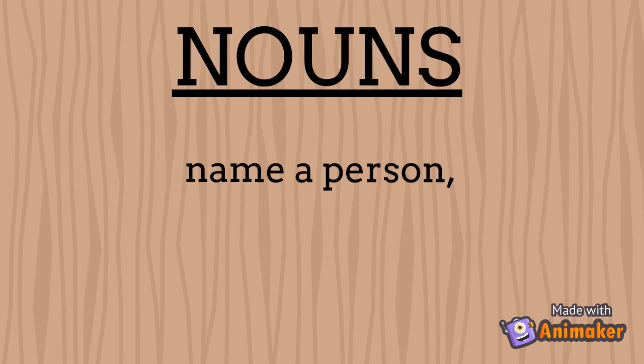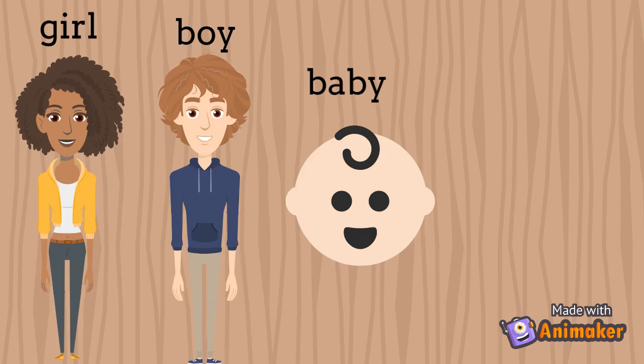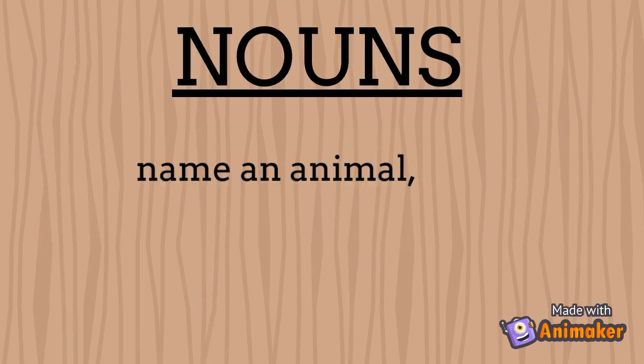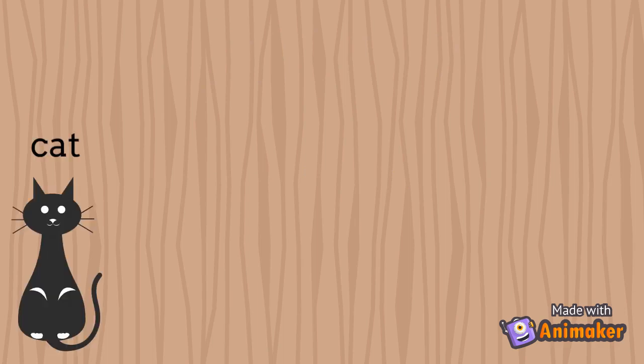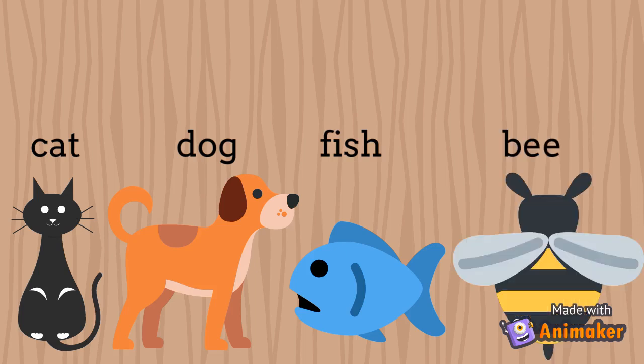Nouns are defined as words that name a person. Some examples of nouns naming a person are girl, boy, baby, or doctor. Nouns can also name an animal. Some examples of nouns naming animals could be cat, dog, fish, or bee.